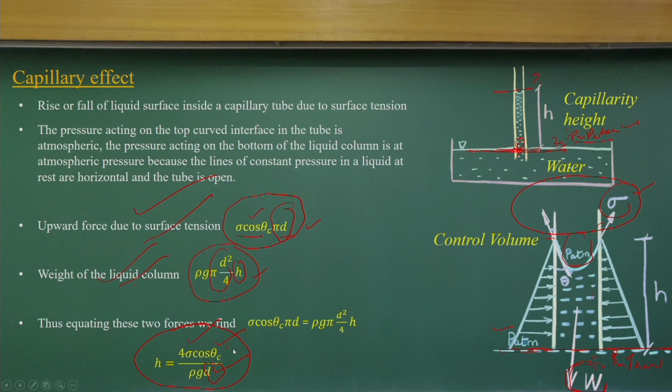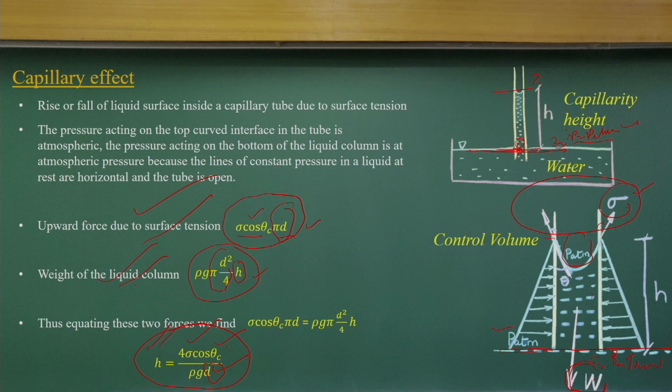If you use different fluid interaction conditions, you will have a different surface tension and also contact angle. And d is inversely proportional. That means, if I make a smaller diameter of capillary tube, I will have more height rise. That is what happens. As d becomes smaller and smaller, h will be more and more.